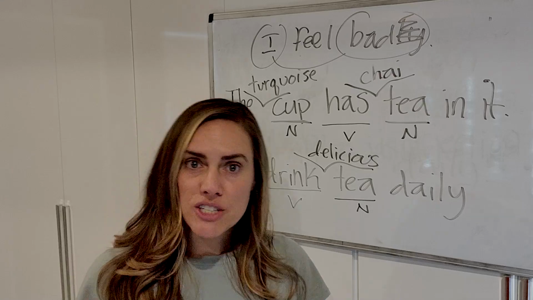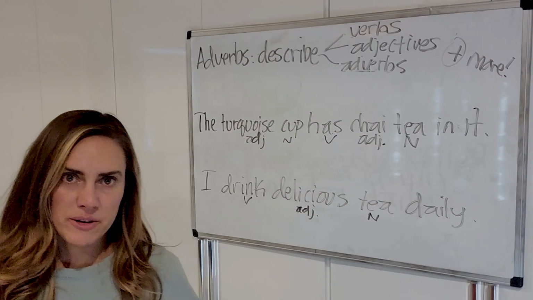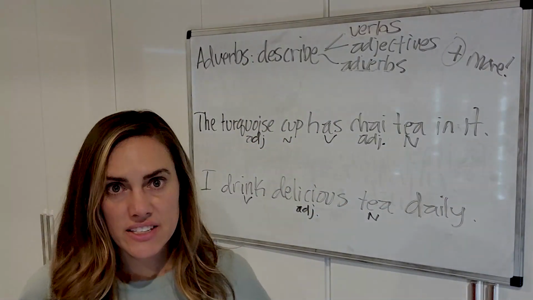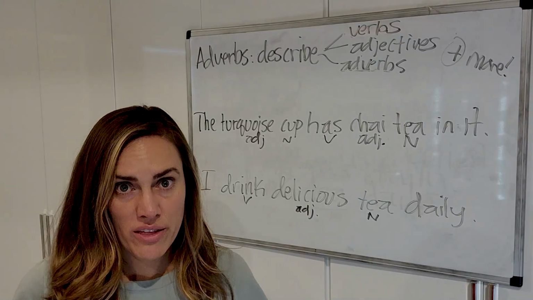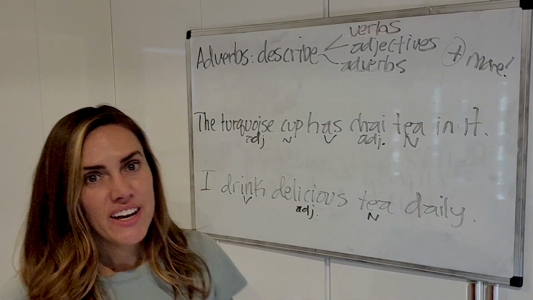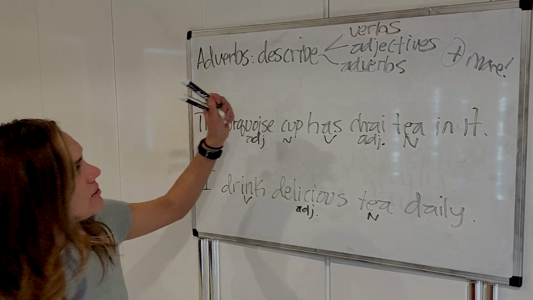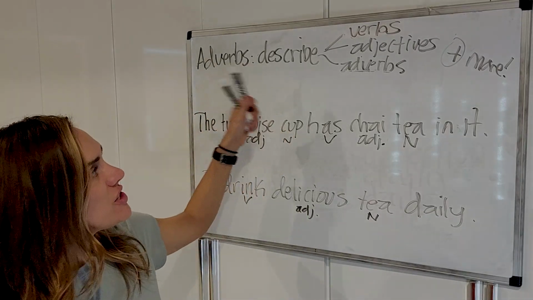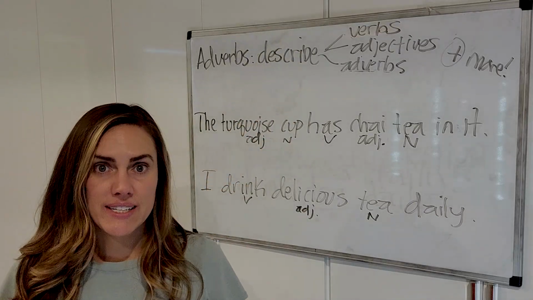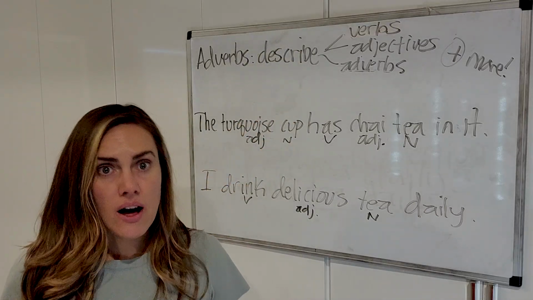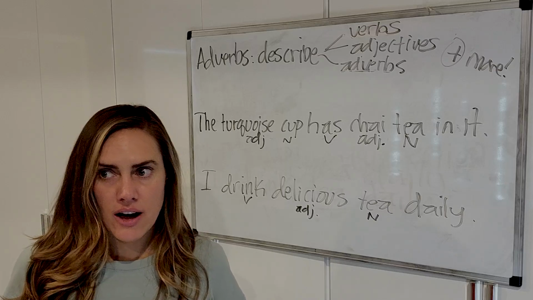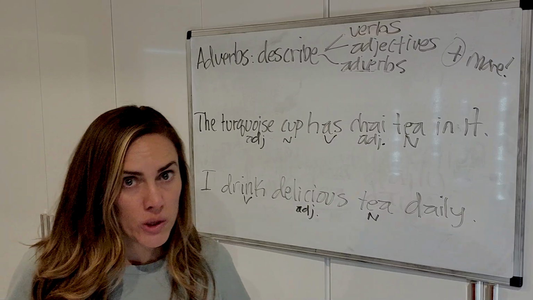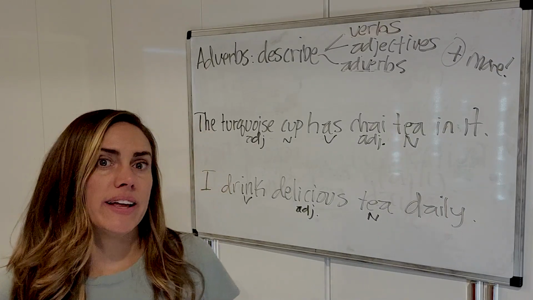Okay. All right. So let's talk about adverbs. Adverbs are a little bit tricky because there's so much going on with them and they do so much. But here we go. Adverbs describe. I like to use the word describe. They describe verbs. So they tell us more about verbs. I run. How do I run? I run slowly. I run quickly.